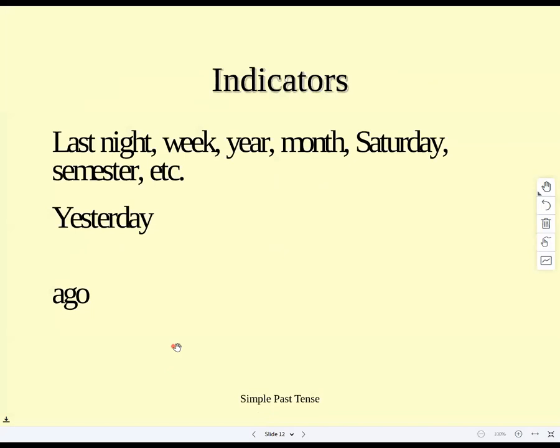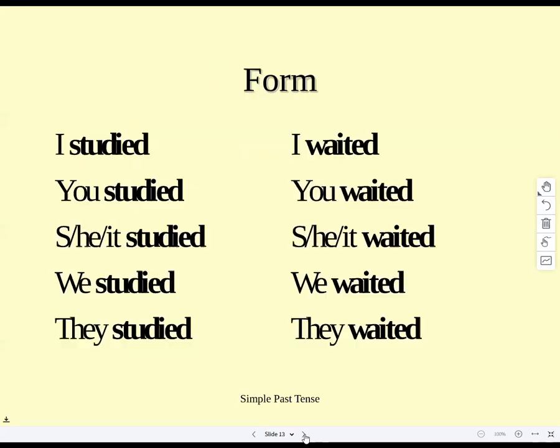The indicators are simply these ones. Yesterday I went to the mall. On Saturday I was with my mother. Last month I went to the hospital to get a booster. Last week I was having a blast, but today I'm not feeling so good, etc. So these are the indicators of simple past tense.